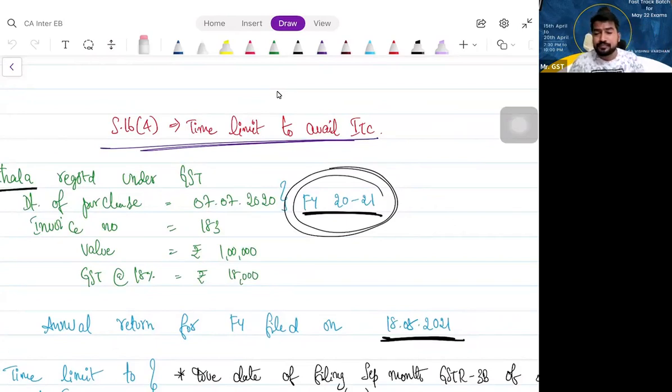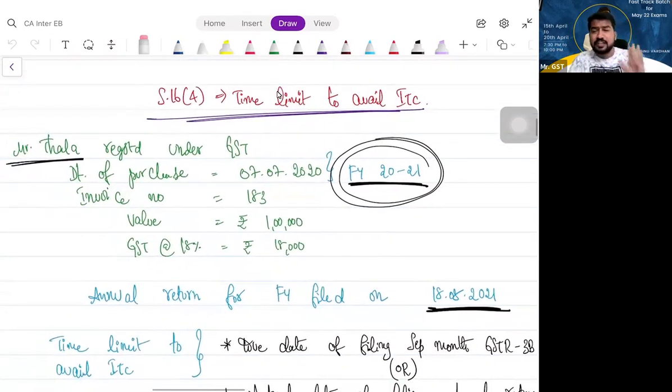You understand? So the due date is the date of filing the September month return of the succeeding financial year, or the actual date of filing the annual return, whichever is earlier. Is it clear? So in this case, what is the financial year? 2021. For the 2021 financial year, all the invoices for 2021, you would have availed ITC.